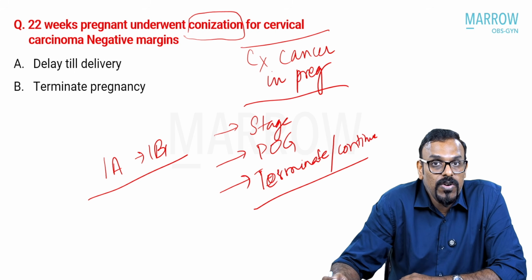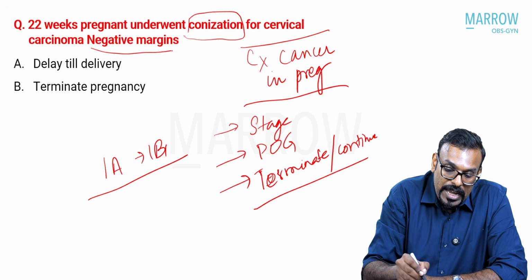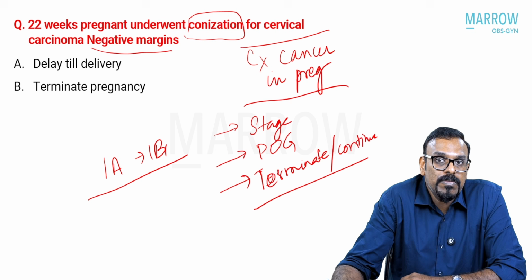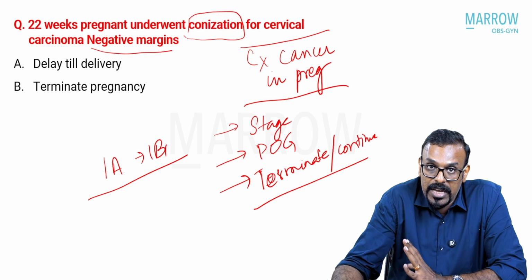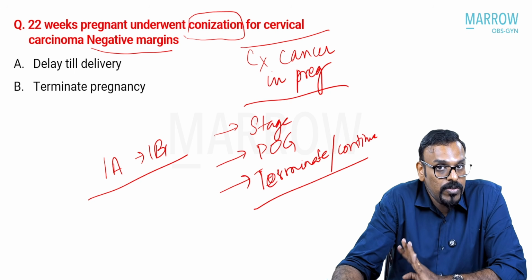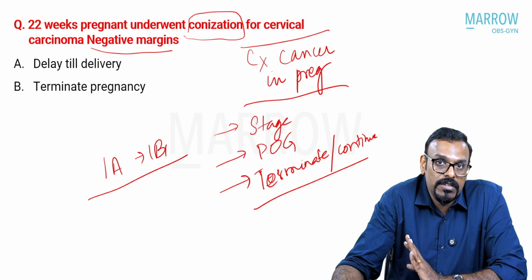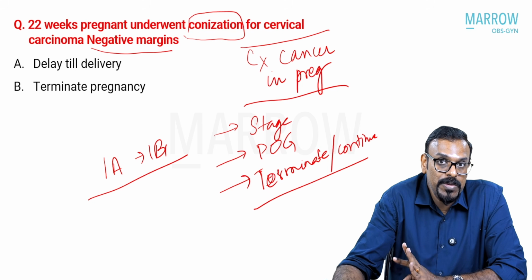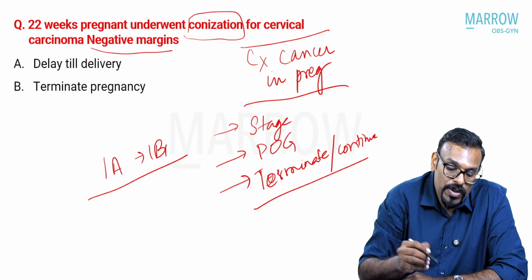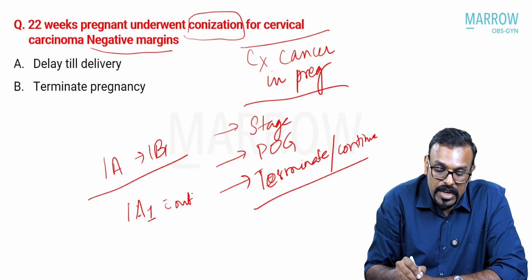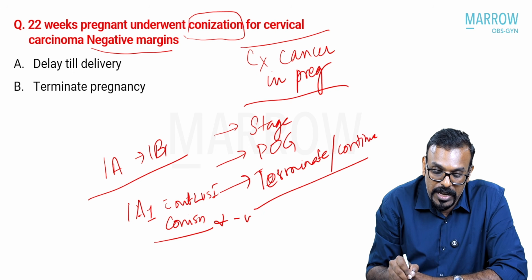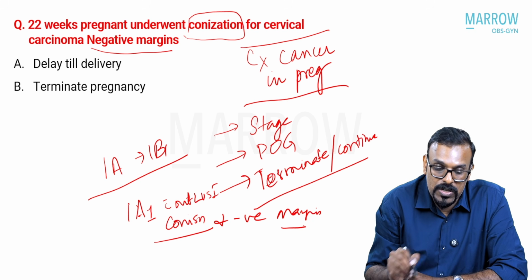When the conization is already done and the margins are negative, it pertains to mostly a microinvasive cancer. They have not mentioned whether LVSI is present, but if LVSI is absent, in that kind of condition the cervical cancer is said to be treated also. So this is the management of cervical cancer 1A1 without LVSI: you do a conization, and if margins are negative, you may stop.